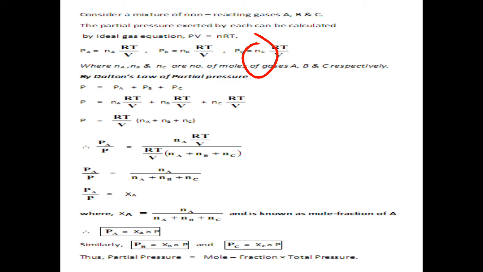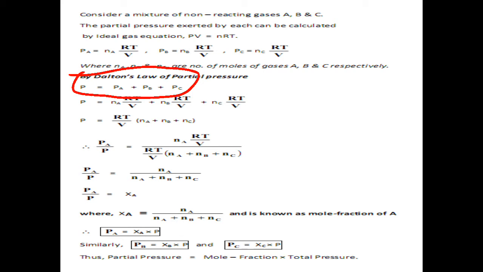If we follow Dalton's law of partial pressure and apply this law on this mixture of gases A, B, and C, we get this kind of equation, in which the pressure of gas A plus the pressure of gas B plus the pressure of gas C gives the total pressure.